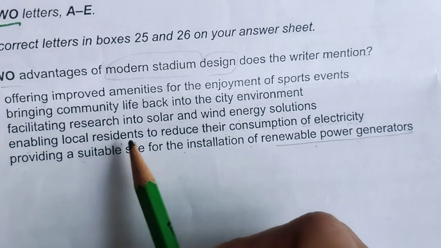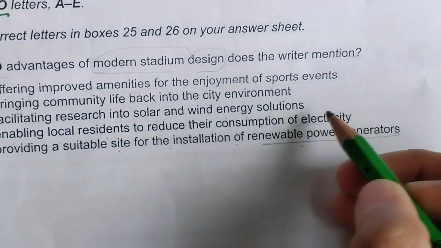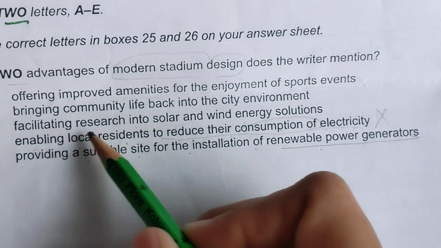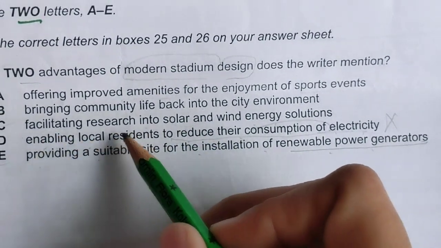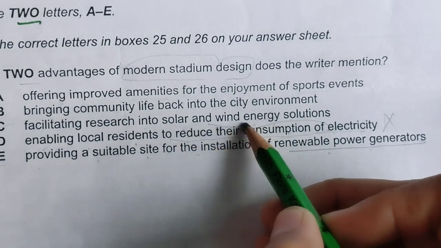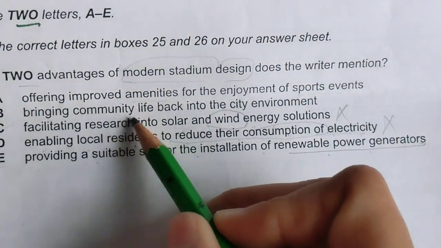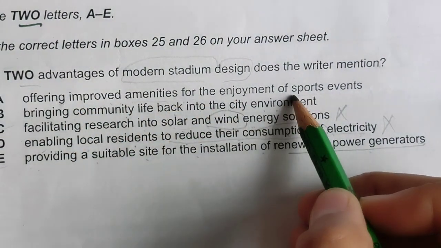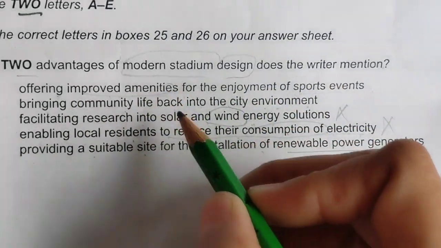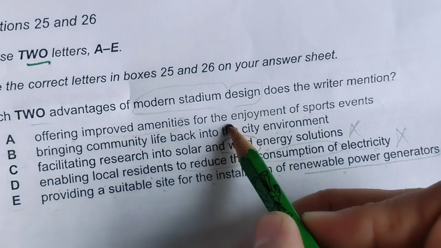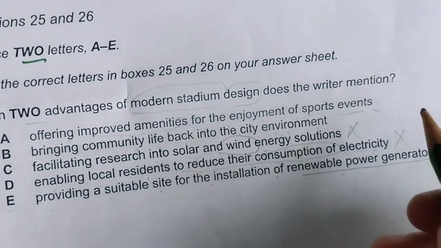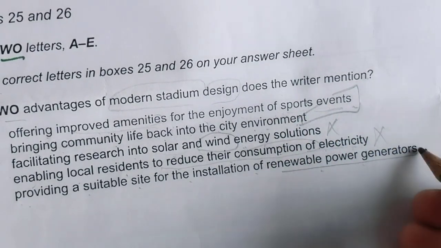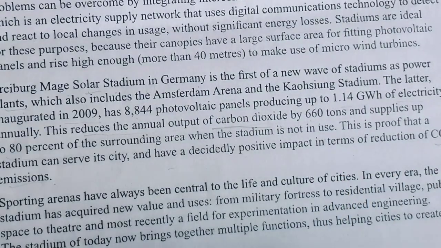Not enabling local residents to reduce their consumption of electricity. They are not talking about that anywhere in this passage, you will not get it. Facilitating research into solar and wind energy: wind energy is also not discussed. Bringing community life back into the city environment, let's find it. Offering improved amenities for the enjoyment of sports events: no, improved amenities they have given, but not for the enjoyment of sports events. So let's find it. Between these two I am confused, but I have to look for these options. So E will be an option and I will be looking for the other.